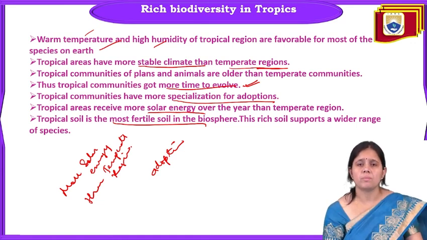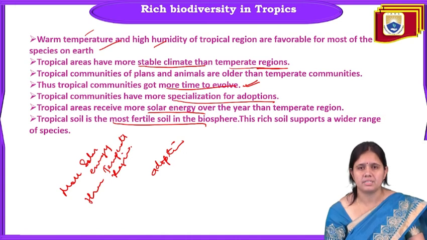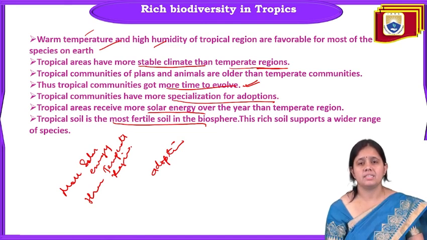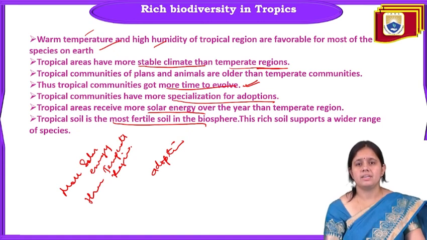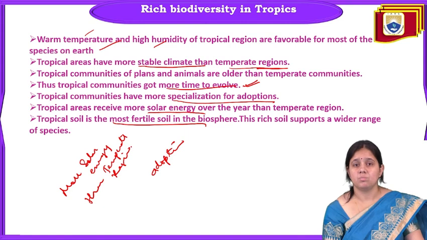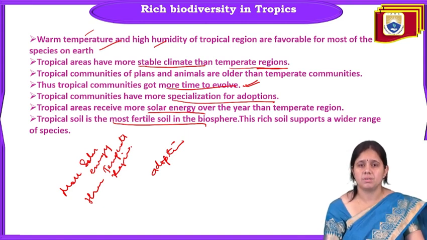Like that, tropical soil is more fertile than in the temperate region. The tropics have plenty of solar energy to evolve, and they have specialization for adaptation also. The tropical area has a stable climate compared to the temperate region, and it has high humidity and warm temperature. That is a very favorable condition for the growth of any species. That's why India is among the mega biodiversity nations, and India has a very rich biodiversity in the world. India's population is very dense, and the species richness is very high in India.